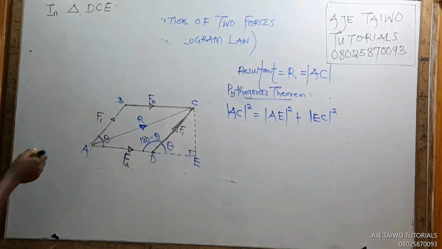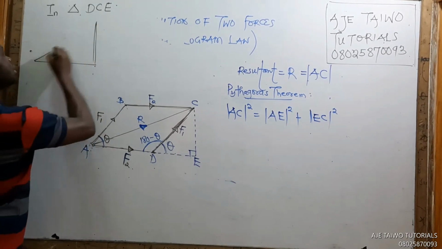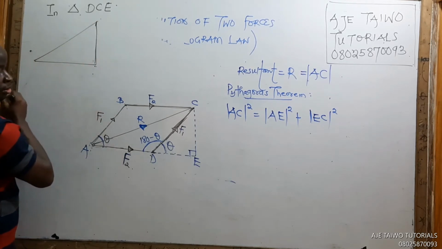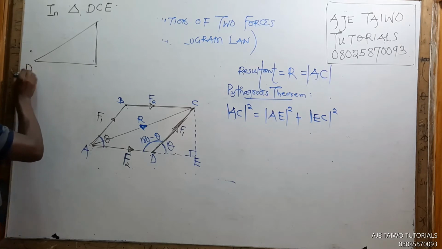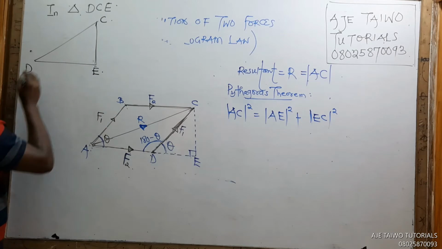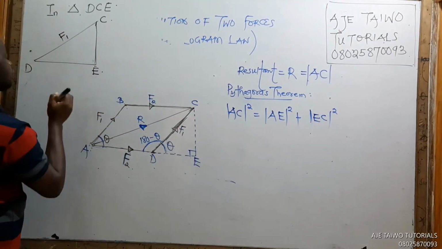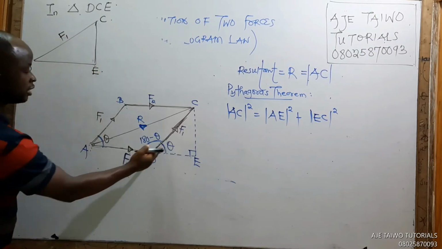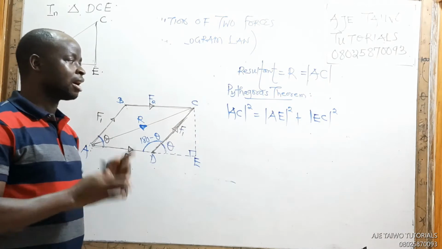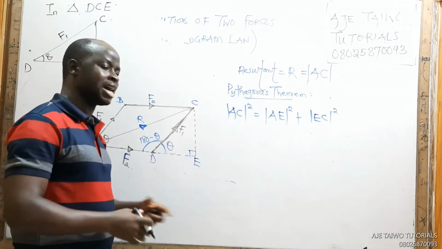What do we have there? We can see triangle DCE. So you have D, this is E, and this is C. This place is your F1. We want to find DE and CE. This is theta. So let's get our DE down and our CE down so that it will be easier for us. We need DE, we need CE, and they're not given.